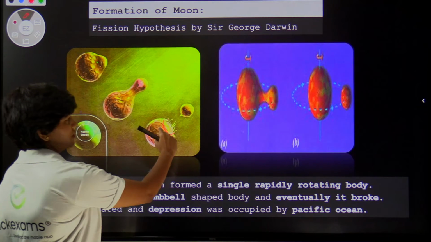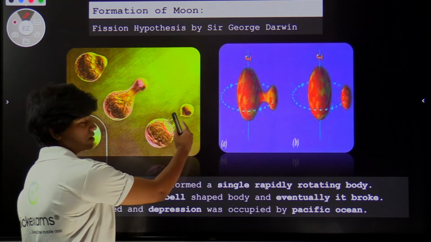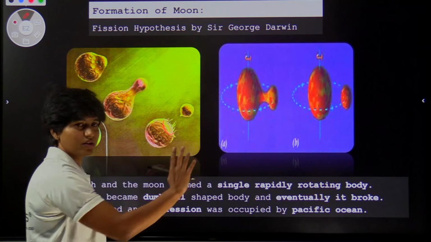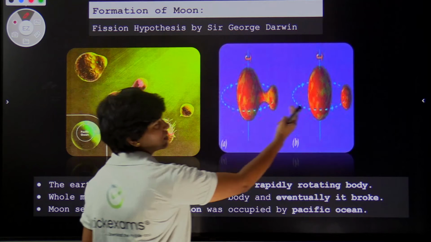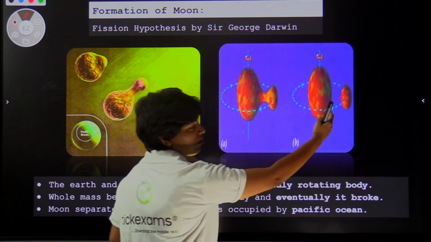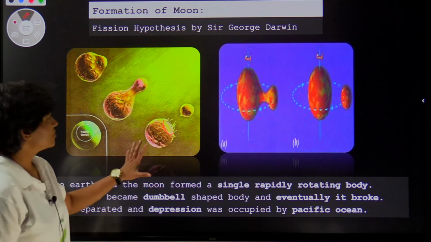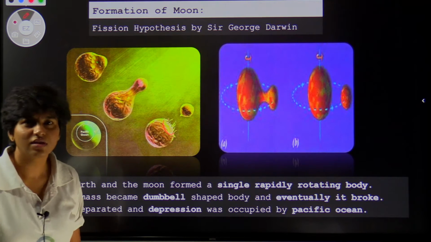When this object broke away and separated from the Earth, it continued to spin around the Earth in an orbit formation. So this is what the fission hypothesis theory says.